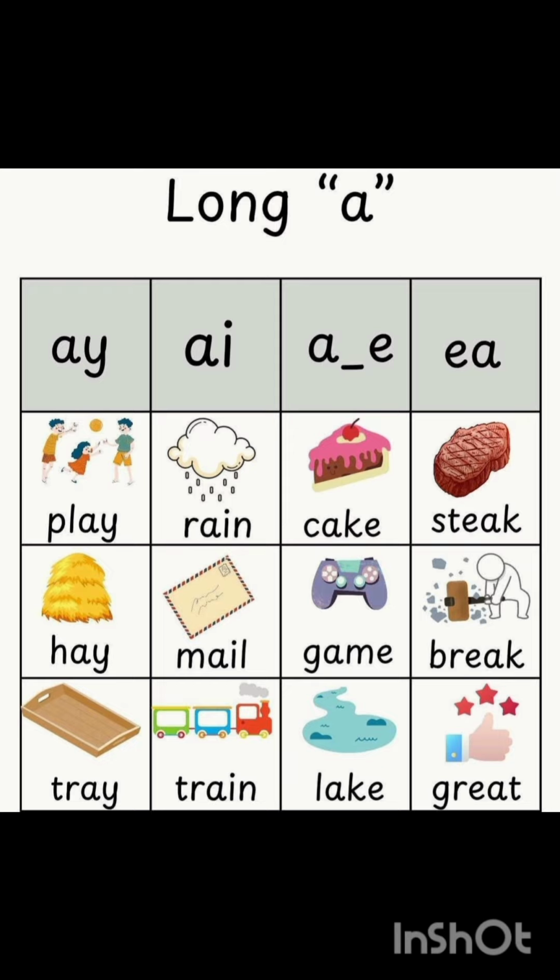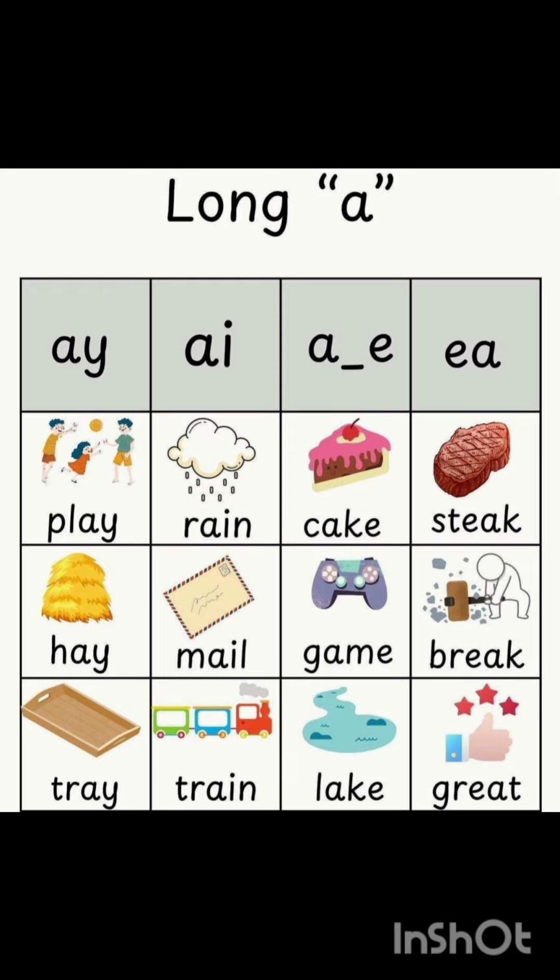A and I make the long sound of A, and it comes in the middle of the word. As you can see in these words: r-ai-n, rain; m-ai-l, mail; tr-ai-n, train.